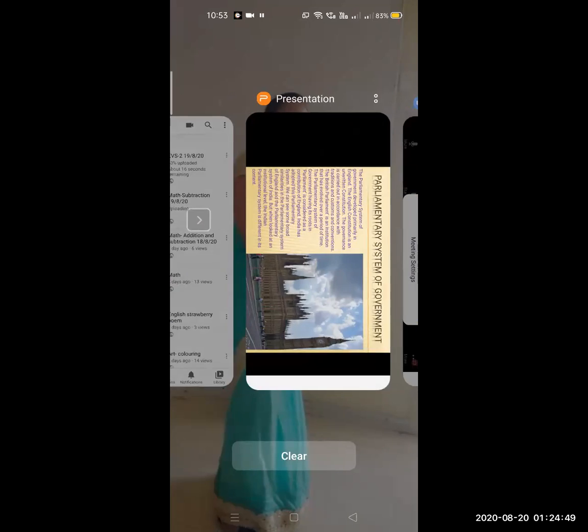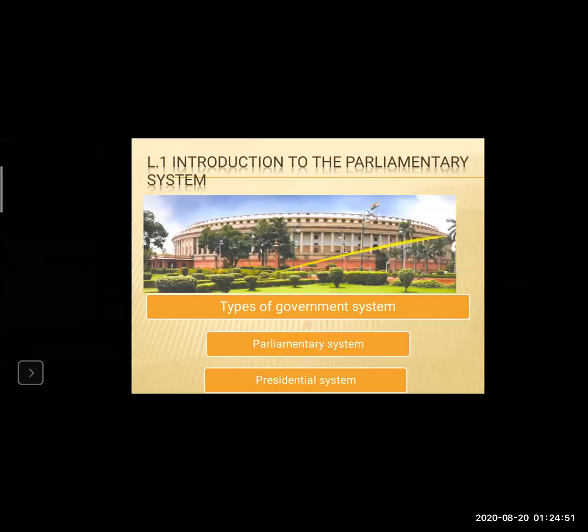Okay, students. So today our topic of the lesson is the introduction of the parliamentary system. In the last year we have learned the functions of the legislature. Can anyone give me the answer? What did the legislature do?